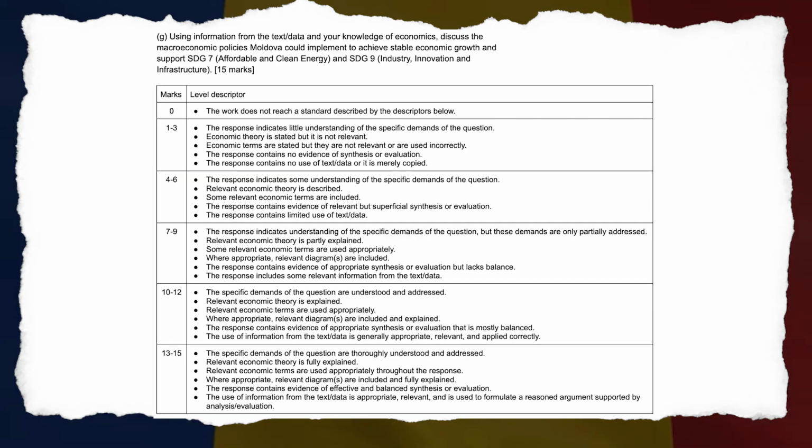G. Using information from the text and data and your knowledge of economics, discuss the macroeconomic policies Moldova could implement to achieve stable economic growth and support SDG 7, affordable and clean energy, and SDG 9, industry, innovation, and infrastructure. 15 marks.